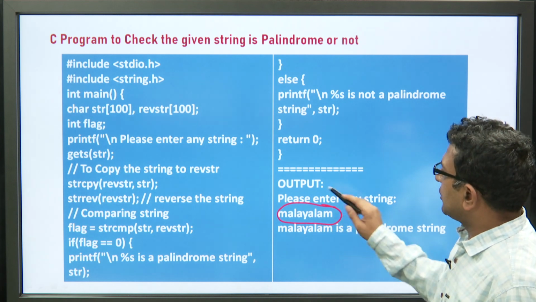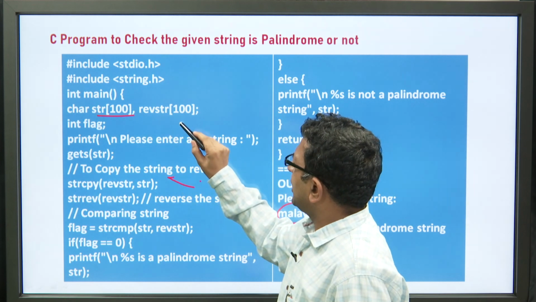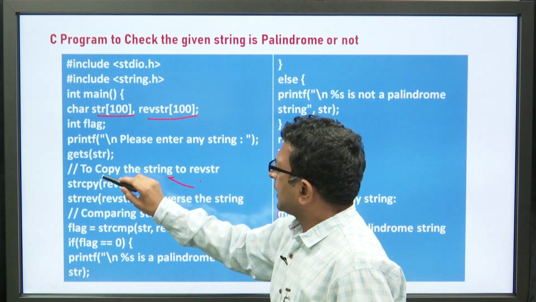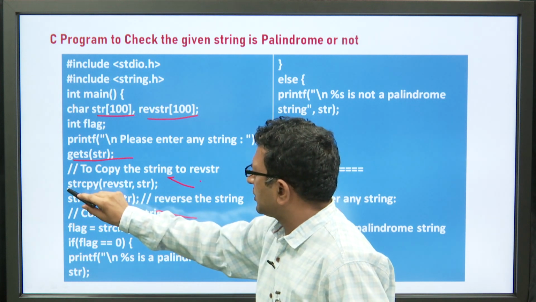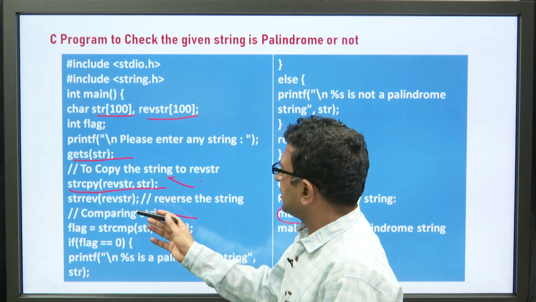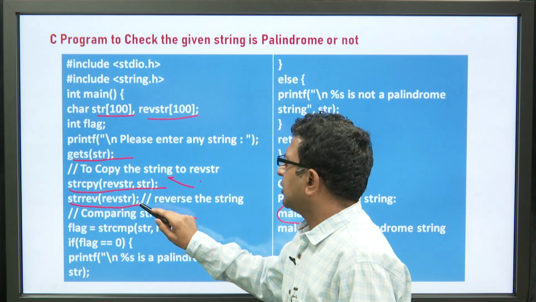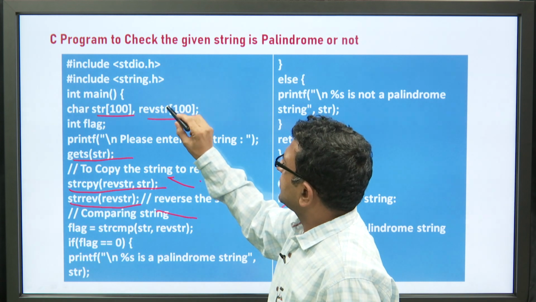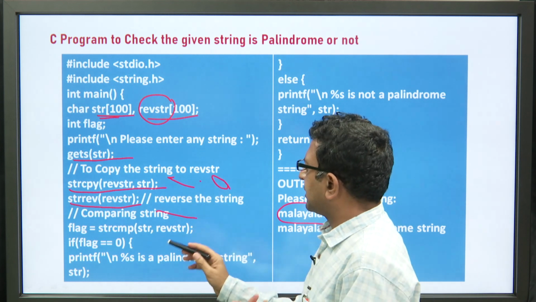So, we have to write a program for it. Here we have taken a character array, and we have also declared a variable for the reverse string. Now, we take input from the console using the gets function. Then we use strcpy to make a duplicate copy of that string, because we want to reverse it. Now, the reverse function is called to reverse this string. So now we have two character arrays: the reverse string has the reversed value and the string has the original value. Now, we want to compare these two strings.